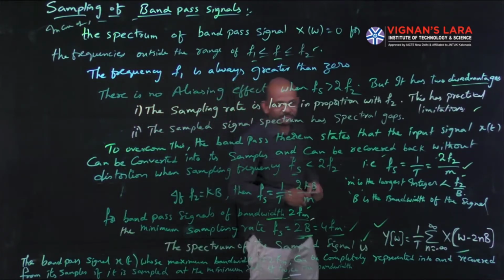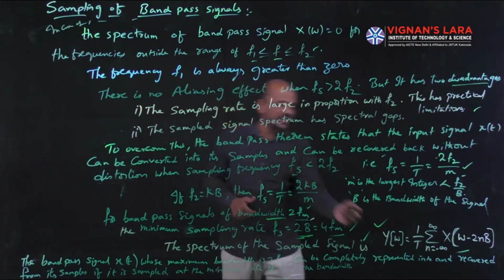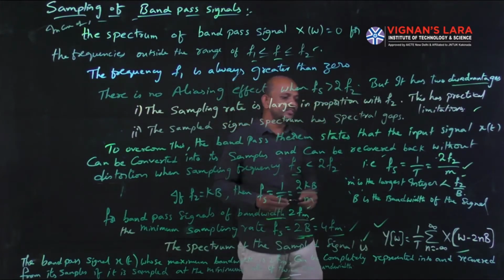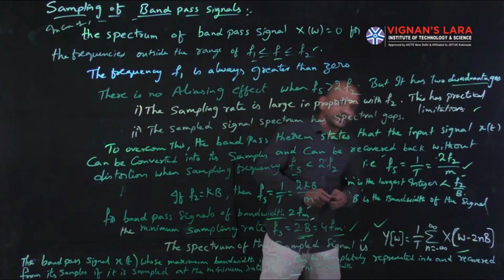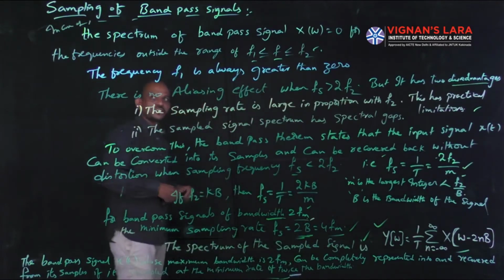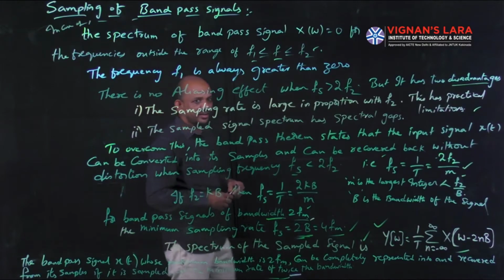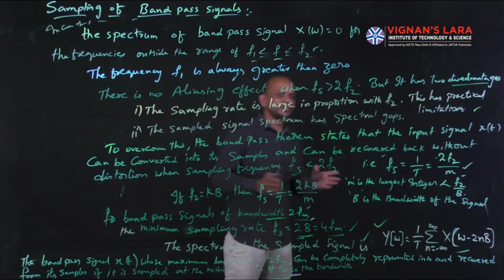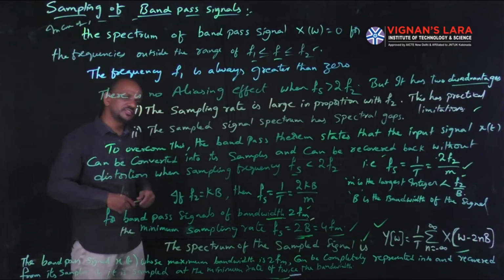Finally, if you want to get the spectrum of the sampled signal, it will be given by the equation Y of omega equal to 1 by T summation n equal to minus infinity to infinity X of omega minus 2nB. Okay, so this is the explanation of sampling of band pass signals. With this I explained all the concepts in this chapter, so I completed all the concepts in this unit.